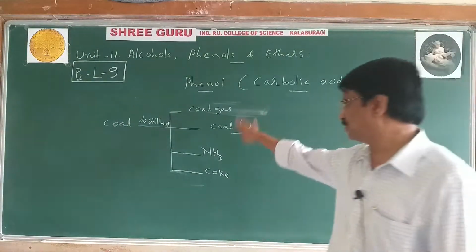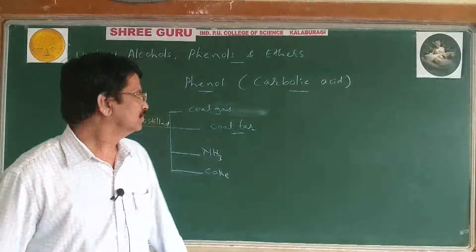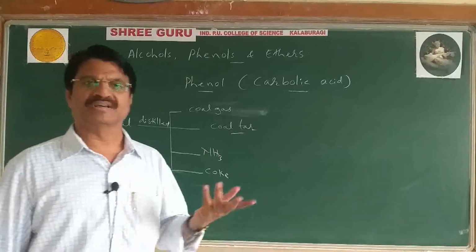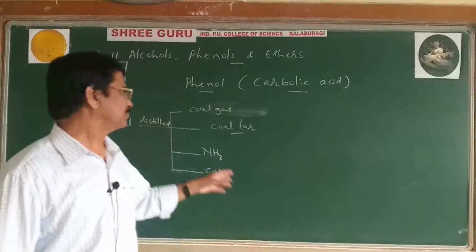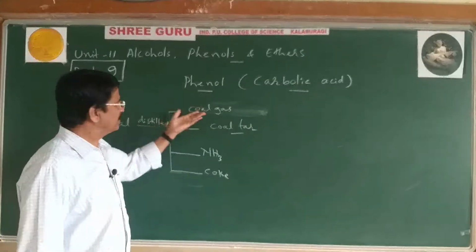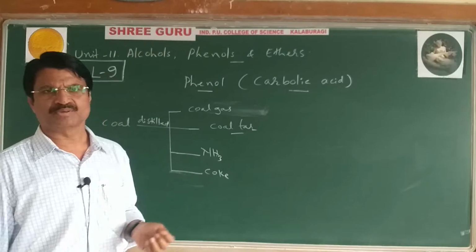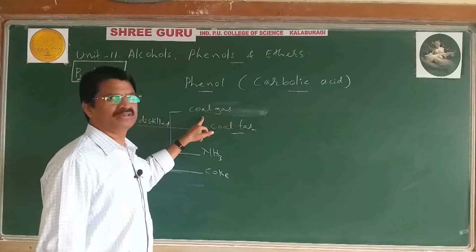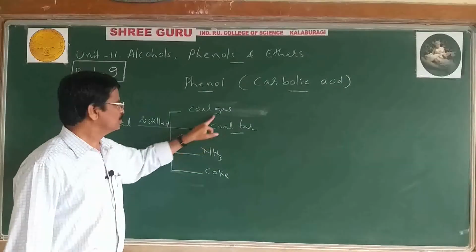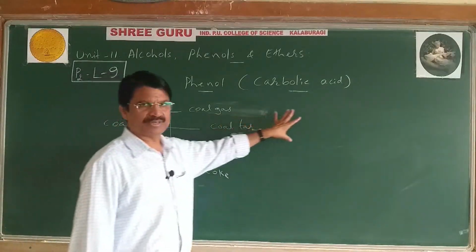So four fractions are obtained. Coal tar contains aromatic compounds like phenol, naphthols, naphthalene, etc. Then coal gas mainly contains hydrocarbons. Even this can be used in industry as a fuel. Next, using coal tar, what we can do, I will tell you later.